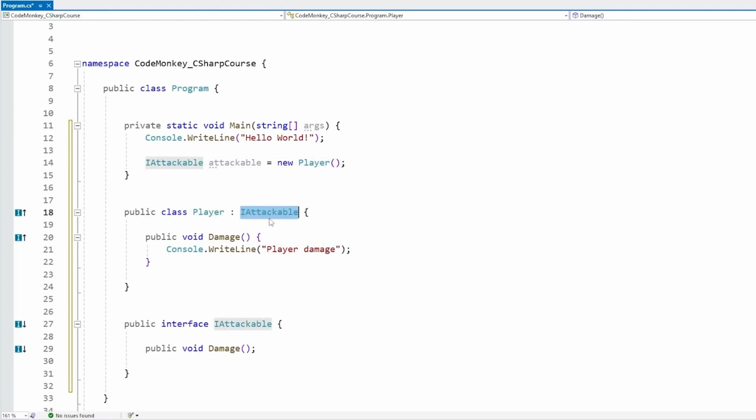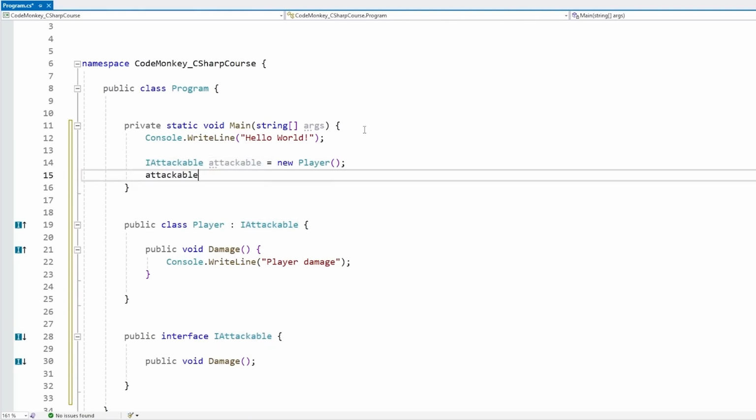Since the player implements the IAttackable interface, we can use a player object and assign it to a variable of type IAttackable. Then through this interface field, we can access whatever functions we have in our interface, like for example, Damage, and yep, this does work. So now we have similar benefits to what we saw in the previous lecture on inheritance.